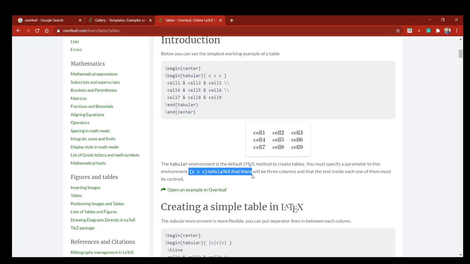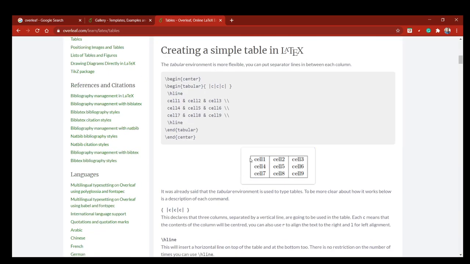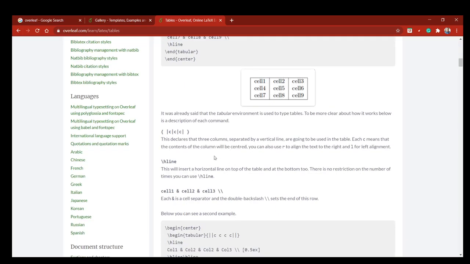This tells LaTeX that there will be 3 columns, because I am using 3 columns here, and that the text inside each one of them must be centered. So this is center, all the text is centered. This is a second type, because I want column lines also. This is 3 columns also.